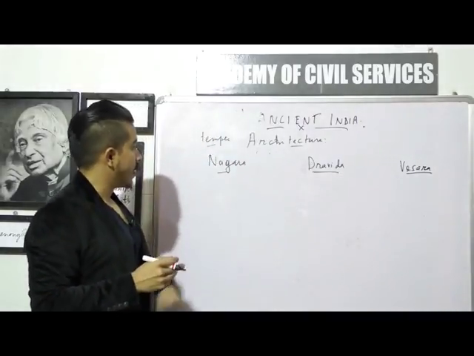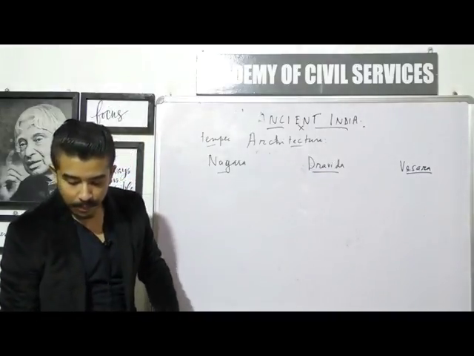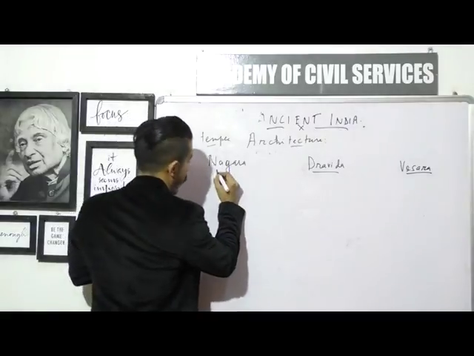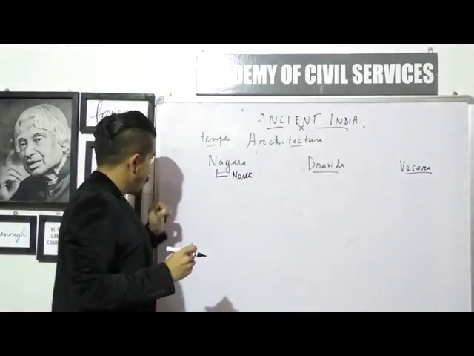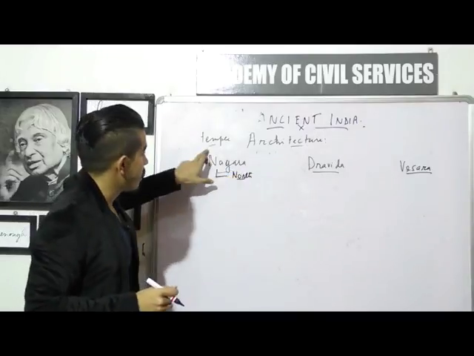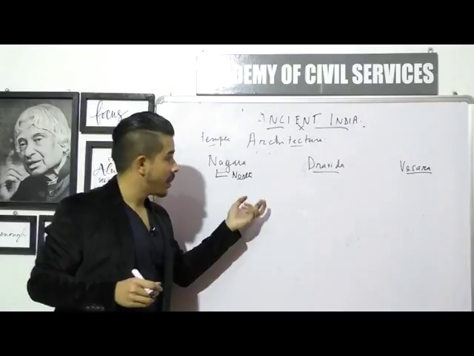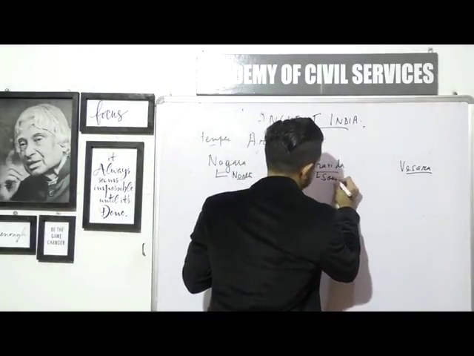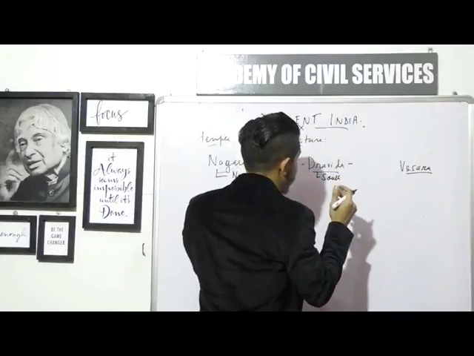Now, from just the 3 names, it might not be clear what they signify, but the Nagara style of temple is based on North Indian temples. Okay, so these are code names for a particular type of temple. So Nagara is North Indian temples. Dravida, as you know, belongs to South India. So the Dravida style of temples represents the temples which are found in South India.